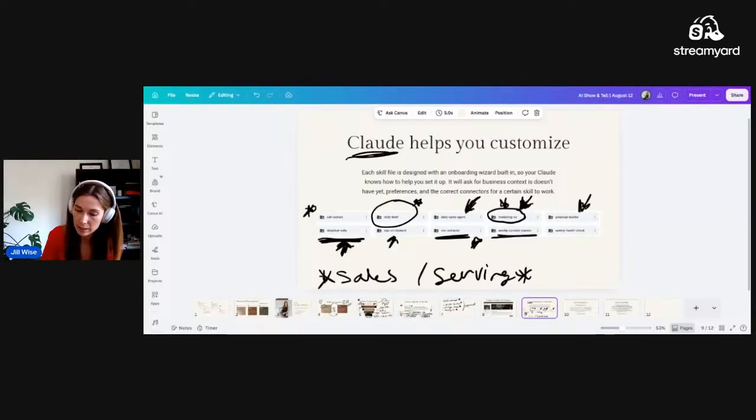Then we have the weekly content planner. This one is for if maybe you don't want to hand off all of your content to agents to do in the marketing OS, but you want some help with planning your content. That's what this one is for.